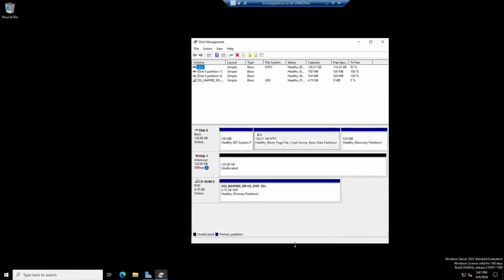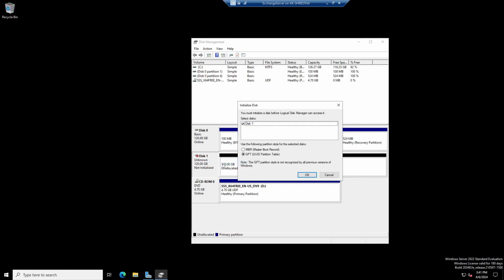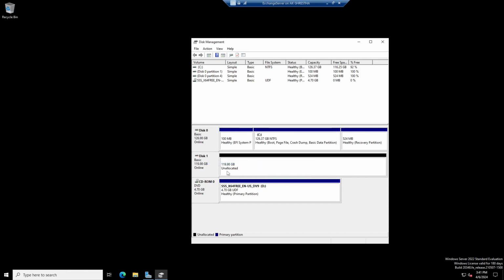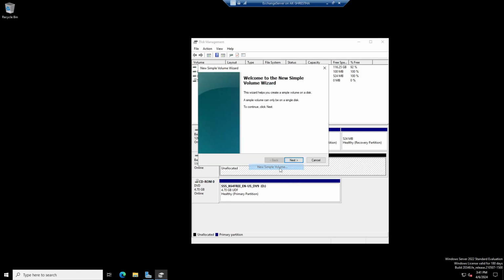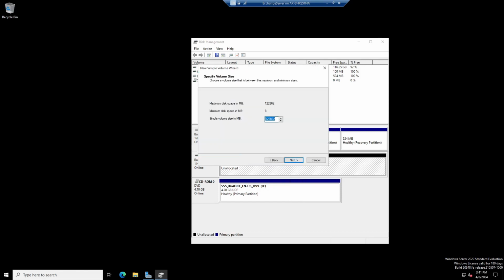Check it out here. Now we have a third disk right now. This one is 120, we just added that. So right click here, online, right click again, initialize disk. It is unallocated right now, so we have to allocate it. Right click this one and New Simple Volume, next, and you can choose whatever drive letter you want.